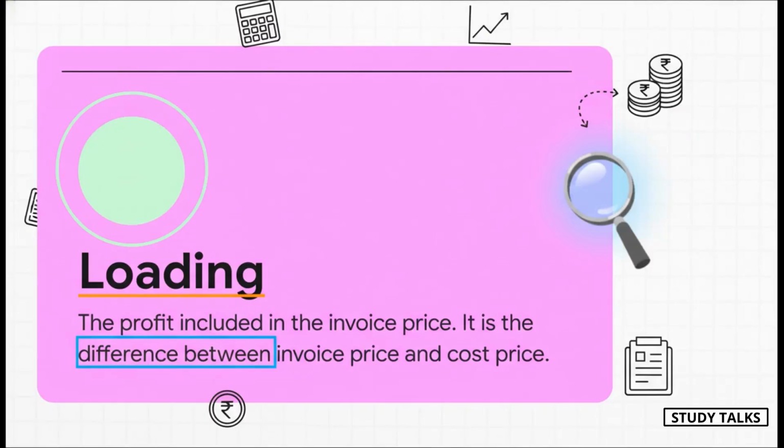First, we need to be crystal clear on this one word, loading. What is it? In simple terms, it's the profit margin the head office adds on before sending goods to the branch. If an item costs the HO 100 rupees and they send it to the branch with a price tag of 120, that extra 20 rupees is the loading. It's a paper profit. It's not real yet. The entire game from here on out is to find this loading everywhere it hides, in opening stock, in goods sent, in closing stock, and remove it.